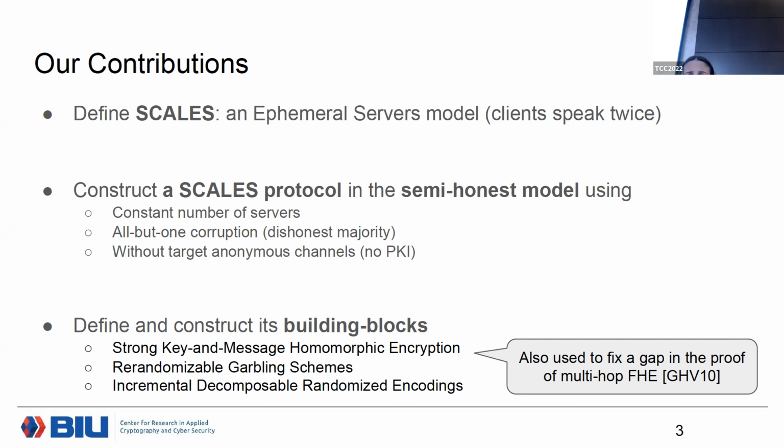In order to construct a Scale protocol, we define and construct 3 building blocks, which I'll slightly touch on in this talk. We have a strong key and message homomorphic encryption, which I'll explain a little bit later; re-randomizable garbling schemes, which is the main building block; and incremental decomposable randomized encoding. I just want to say that these abstractions also help to fix a small bug in a proof of a previous work by Gentry et al., which we also rely heavily on in our work.